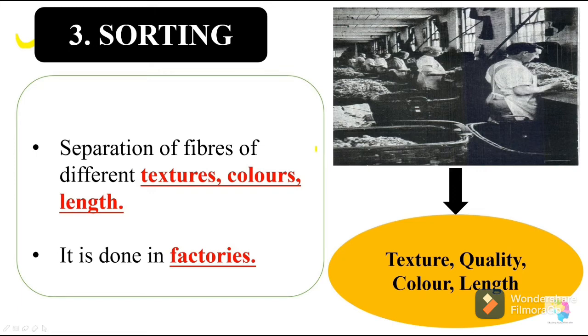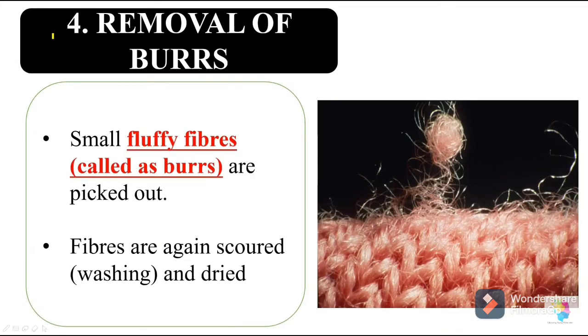So the fourth step is removal of burrs. What is meant by burrs? Burrs are small fluffy fibers, and they are just picked out, and these fibers are again scoured and dried. You can see in the picture what is meant by burrs. Burrs are the small fibers. You have seen these on your old sweaters. So they are removed, and scouring is done again.